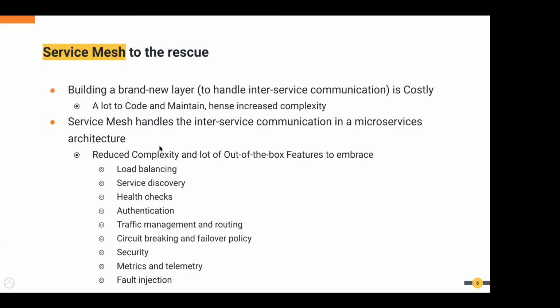That handles a lot of the complexity and reduces it from the developer's point of view. Most service meshes today also add other capabilities out of the box, such as load balancing, service discovery, authentication, security, circuit breaking, and failover policy. These are common features and capabilities you see in almost every service mesh today.